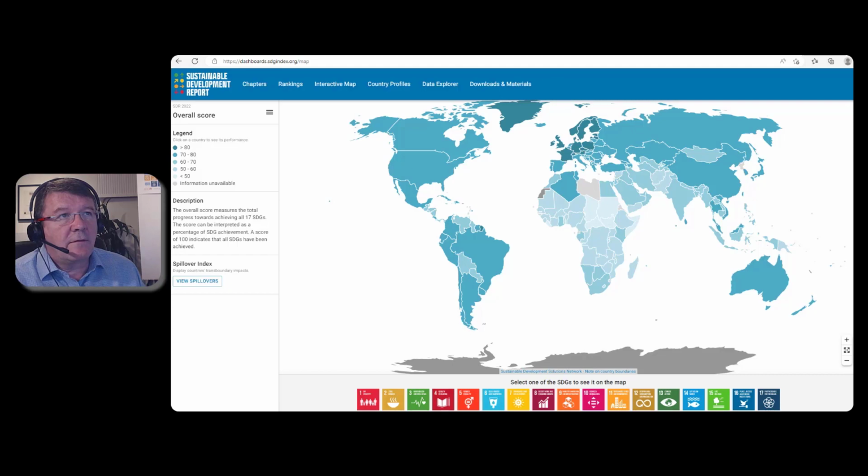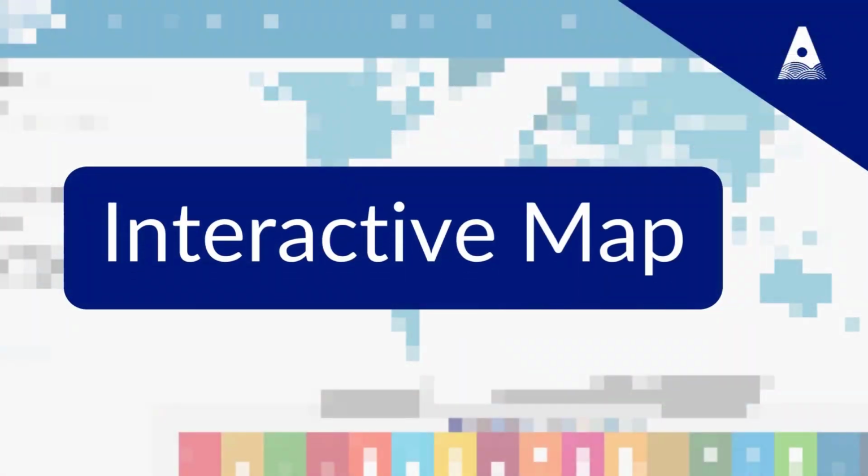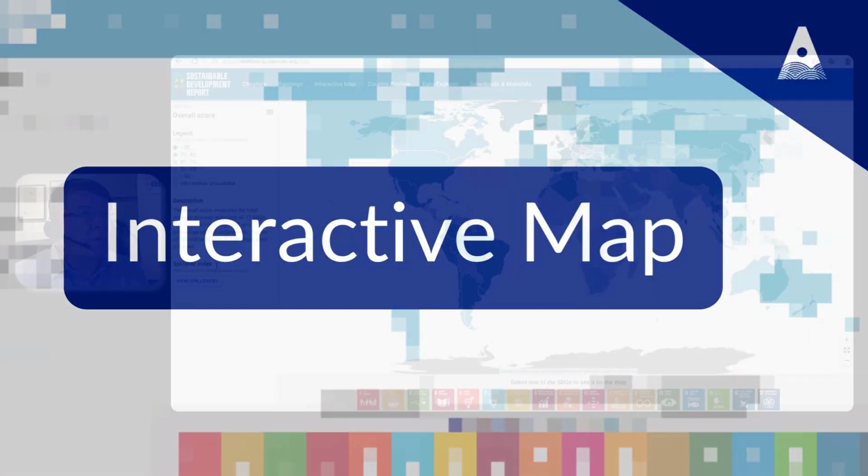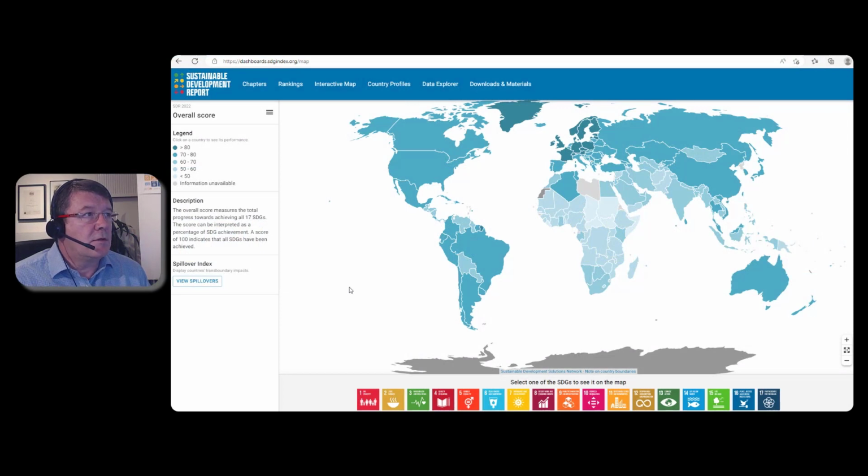So the next thing we're going to have a look at is the interactive map. So here we have the country profiles. You can see this is a map of the globe and how they perform. So this is the overall scores. And you can see there's a color gradation chart there. So the darker the color, the better they perform. Darker colors over 80%, and you can see the lighter colors are the worst performing. So the overall score measures the total progress towards achieving all 17 goals.